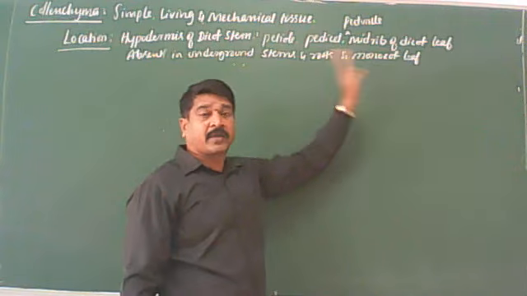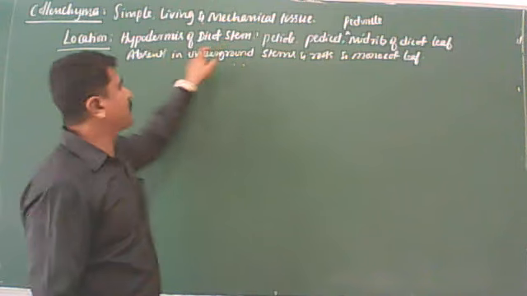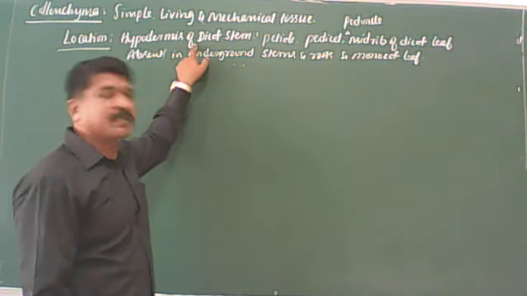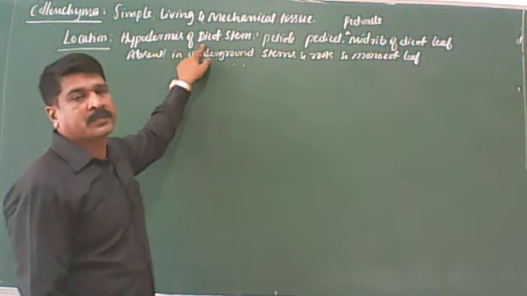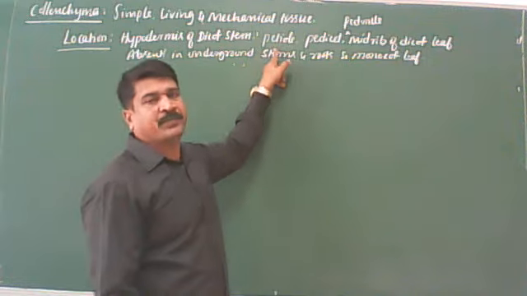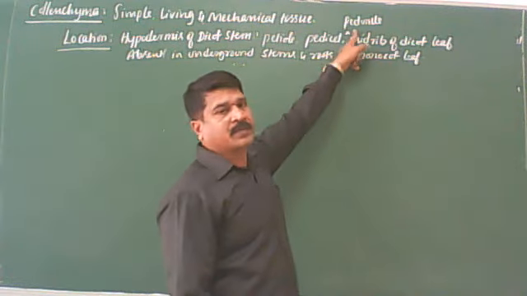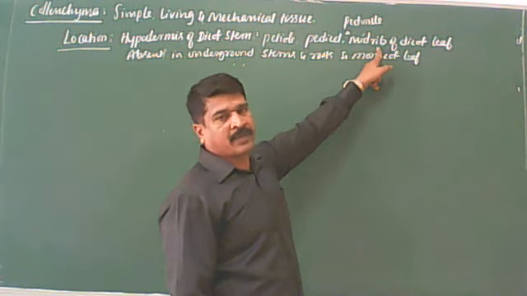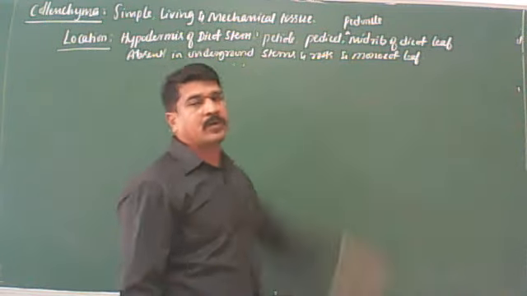This is the location of the collenchyma. I'll repeat once again. Hypodermis of the dicot stem. As I said, two to three layers of the cells present just below the epidermis called hypodermis or outer cortex. In dicot stem, outer cortex is made up of collenchyma. Stalk of the simple leaf is called petiole. Stalk of a flower is called pedicel. Stalk of inflorescence is called peduncle. Midrib of the dicot leaf. Absent in underground stems and roots and also monocot leaves.